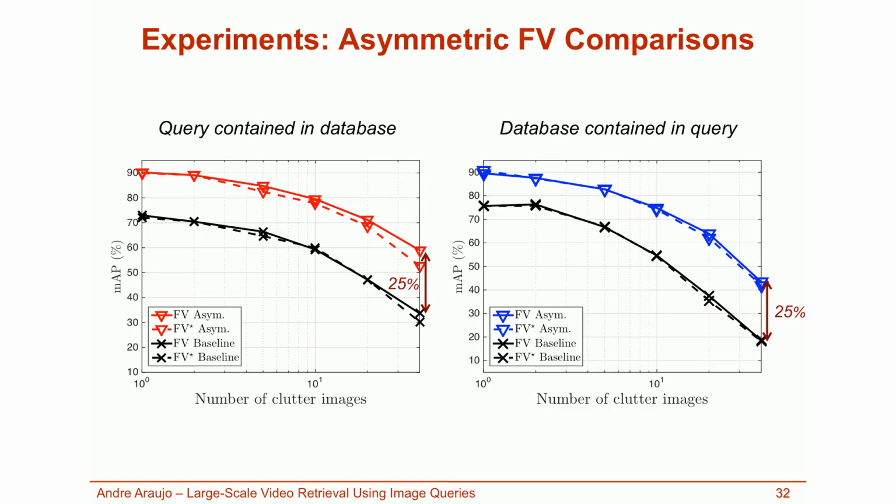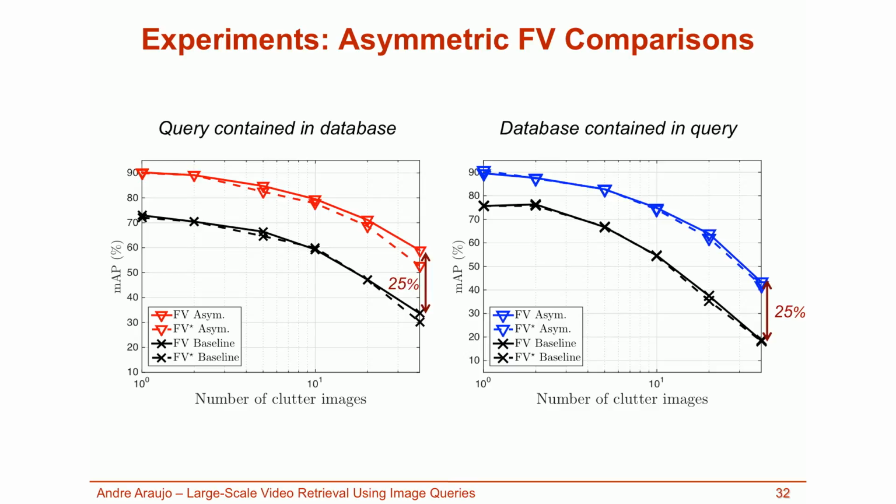The black curves show the baseline scheme that simply compares two Fisher vectors directly, and the curves with other colors present the asymmetric schemes in the two cases. The solid lines show the performance of the Fisher vector technique, while the dashed lines show the performance of binarized Fisher vectors.